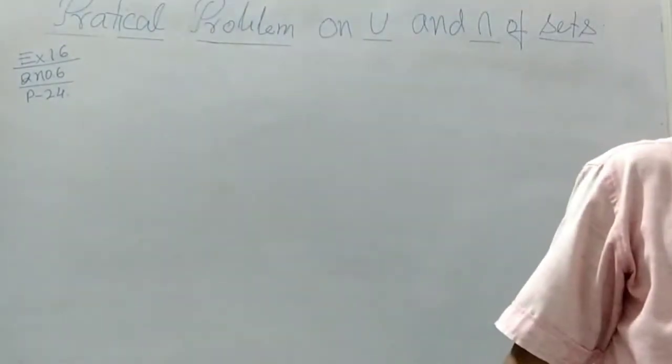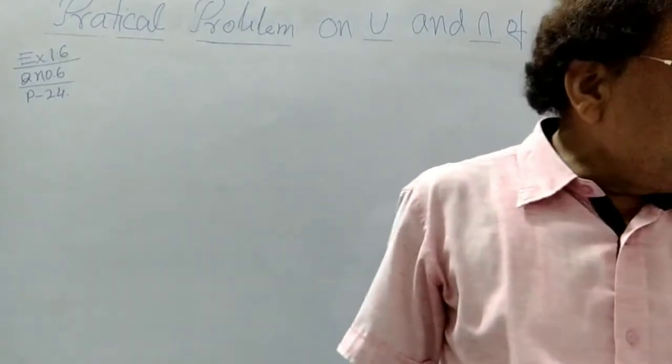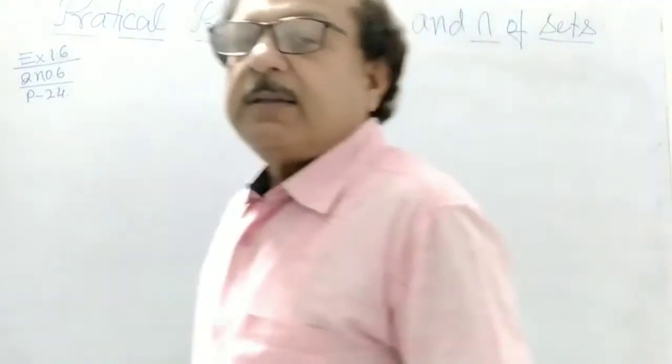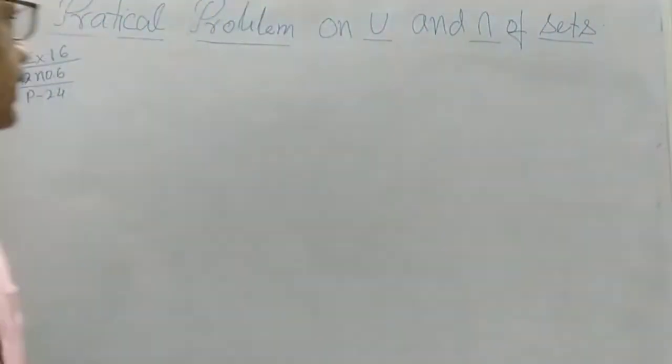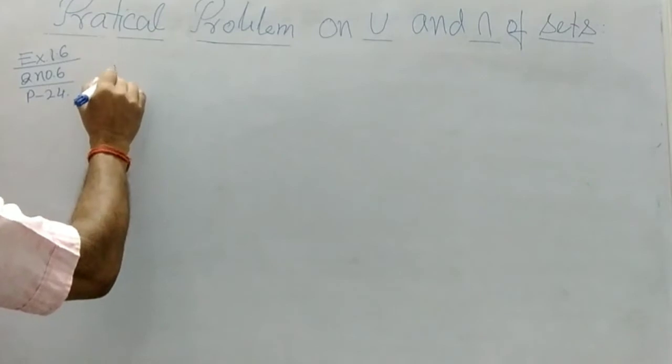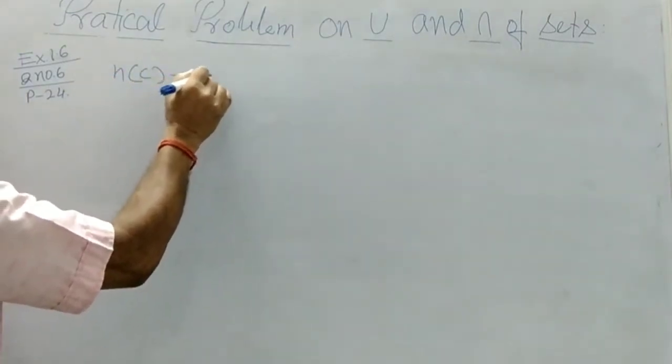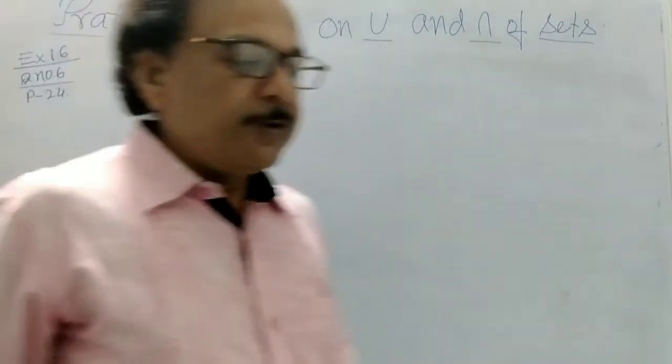It is given that in a group of 70 people, 37 like coffee. N(C) is given as 37, so 37 people like coffee.